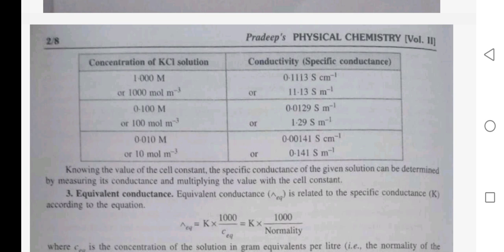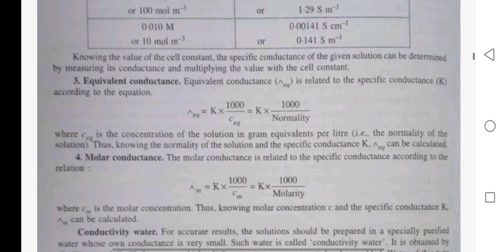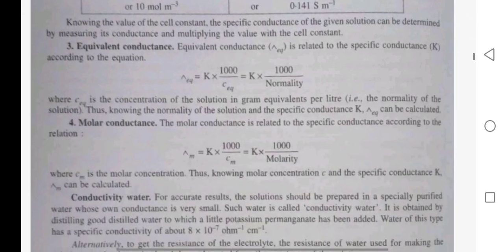Knowing the value of the cell constant, the specific conductance of the given solution can be determined by measuring its conductance and multiplying the value with the cell constant. Equivalent conductance. Equivalent conductance is related to the specific conductance K according to the equation: lambda is equal to K into 1000 upon C equivalent, which is equal to K into 1000 upon normality.